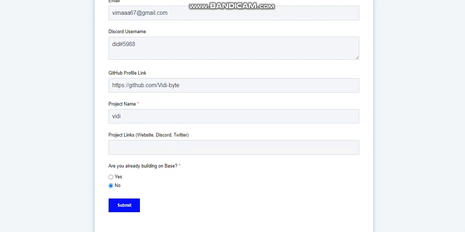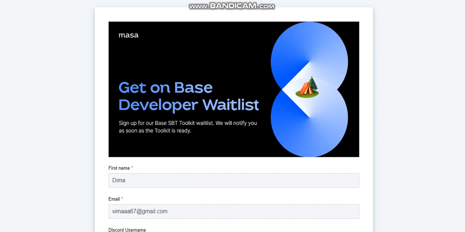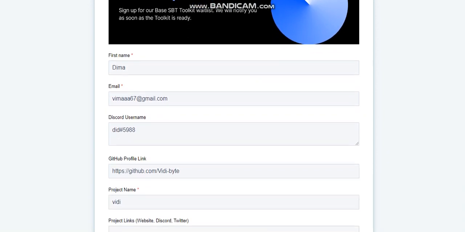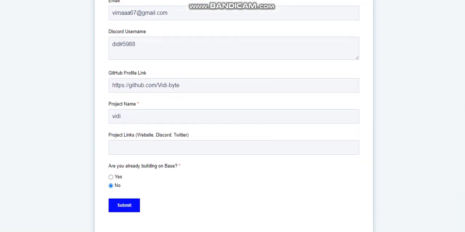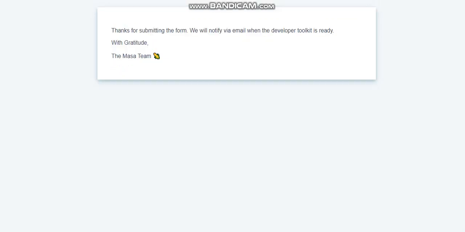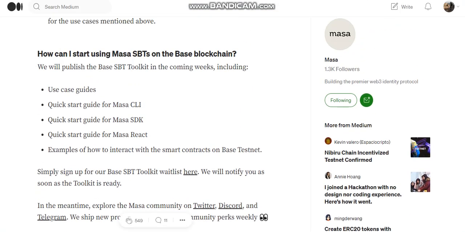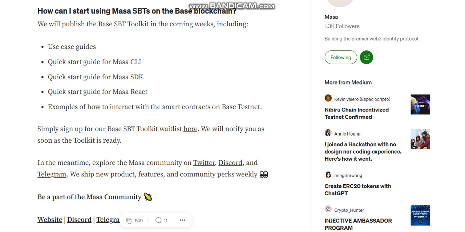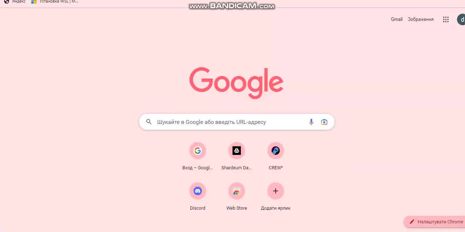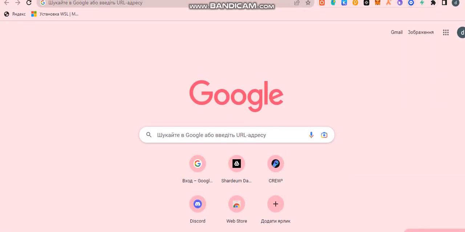To enable mass adoption of Web3 for users worldwide, the Base SBT Developer Toolkit simplifies and standardizes the creation of decentralized identity. The toolkit includes Base SBT Quick Start guides for different use cases, Masa CLI, SDK, and React developer tools, as well as examples of how to interact with the smart contracts on Base Testnet. With the Base SBT Developer Toolkit, Masa supports the seamless deployment and interaction with SBTs on Base, bringing a standardized SBT on-chain trust layer from day one of Base blockchain's mainnet launch.